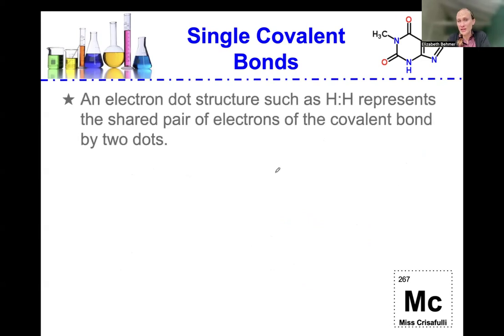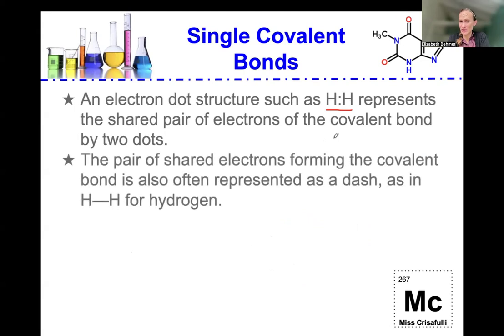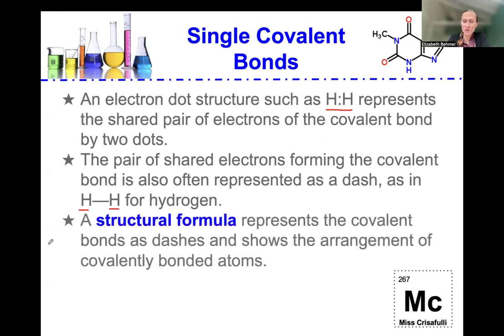An electron dot structure, such as H with two dots and then another H, represents the shared pair of electrons of the covalent bond by those two dots. The pair of shared electrons forming the covalent bond is also often represented as a dash, as in H, then the dash standing for one single covalent bond, and another H for hydrogen. A structural formula represents the covalent bonds as dashes and shows the arrangement of covalently bonded atoms.